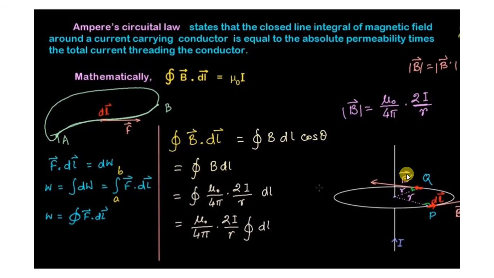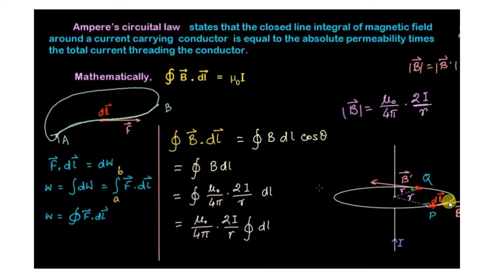So here B dash equals B; the magnetic field B and B dash are both the same. On the closed loop integral around the surface of a current carrying wire, there is a circular loop with radius r, and the point is P. At that time it has an element dl. Taking the integration, we get B into dl into cos theta. Why cos theta? Theta is the angle between dl and the magnetic field B, but it is zero.